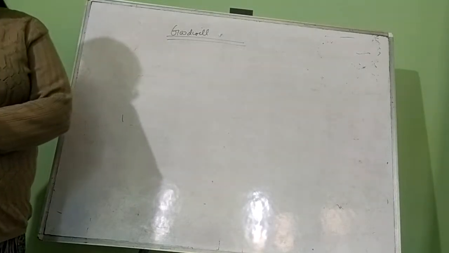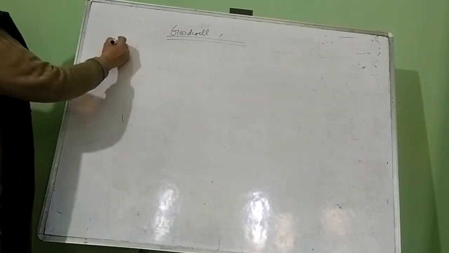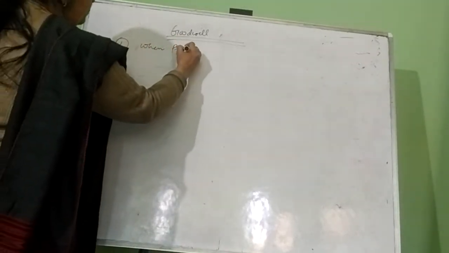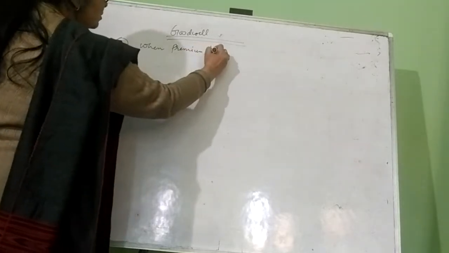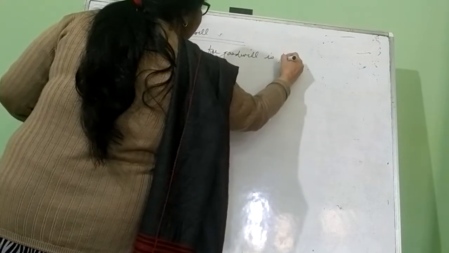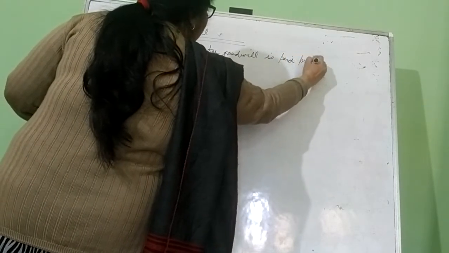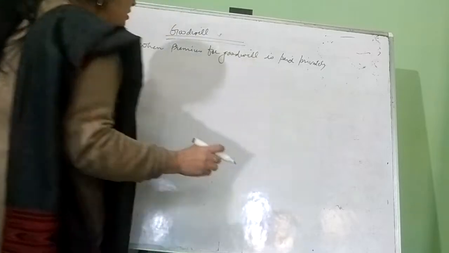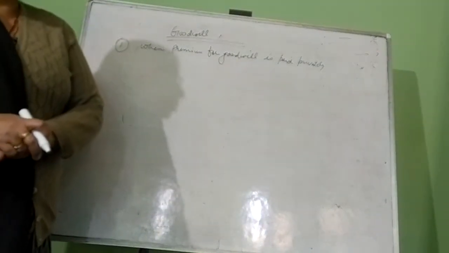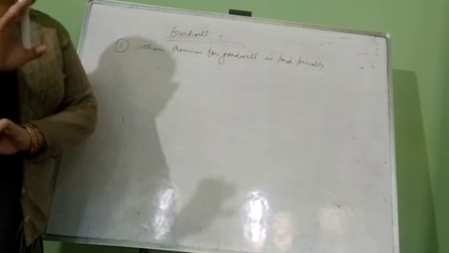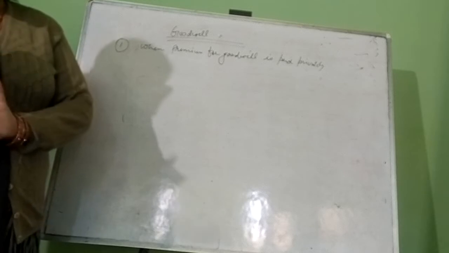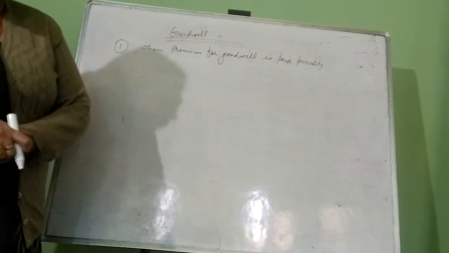So basically there are three cases. First case, when premium for goodwill is paid privately. It means whenever a new partner is joining the partnership firm and is paying the share of goodwill privately to the partners, outside the business, in that case no accounting treatment will be done in the books of the firm.